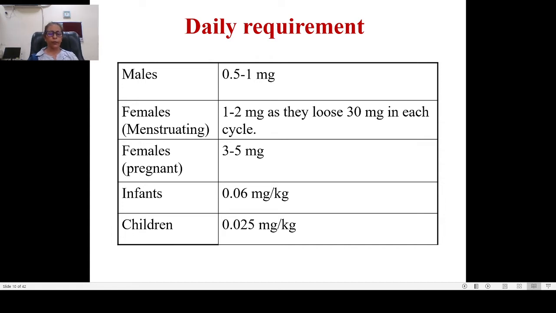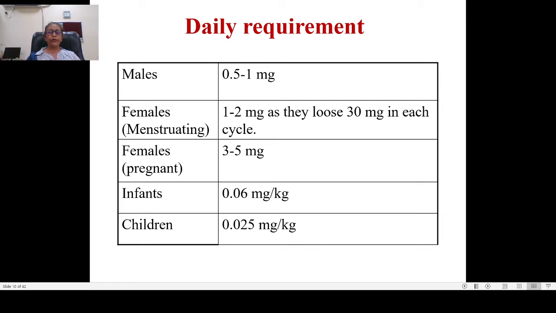Why is it so? In pregnancy, there is mainly hemodilution. The plasma volume expands, especially during the 32nd to 34th week of pregnancy. The plasma volume expands and there is hemodilution, and that hemodilution appears as an iron deficiency anemia.